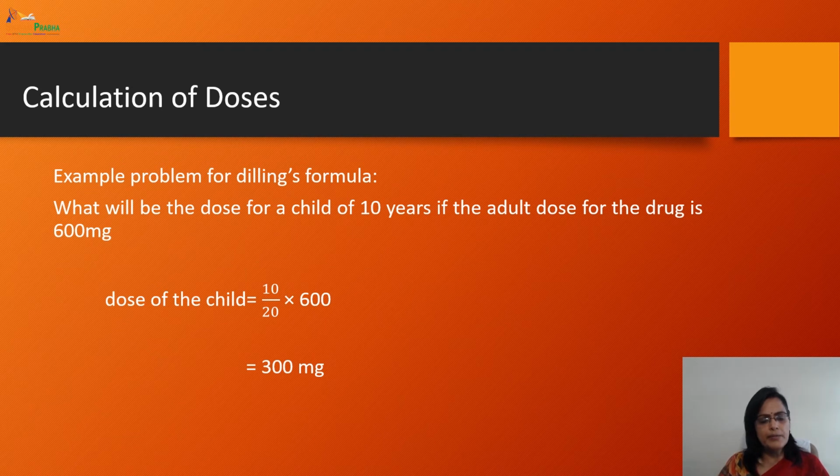Take an example, Dilling's formula. What will be the dose of a child of 10 years if the adult dose is 600 mg? So dose of the child is 10 by 20 multiplied by 600. It's very simple. So 300 mg is the calculated dose for a child of 10 years by using Dilling's formula. Okay.